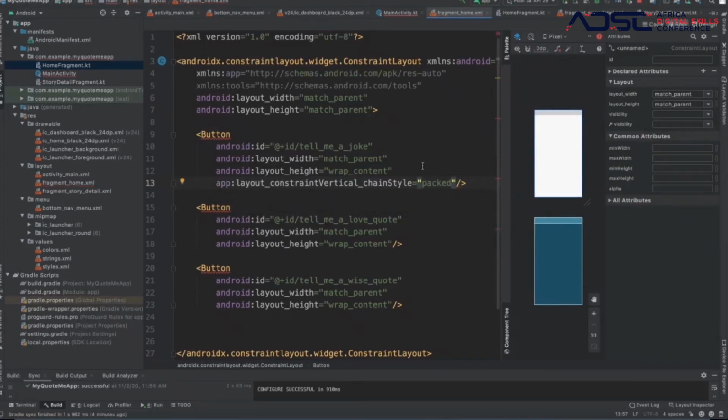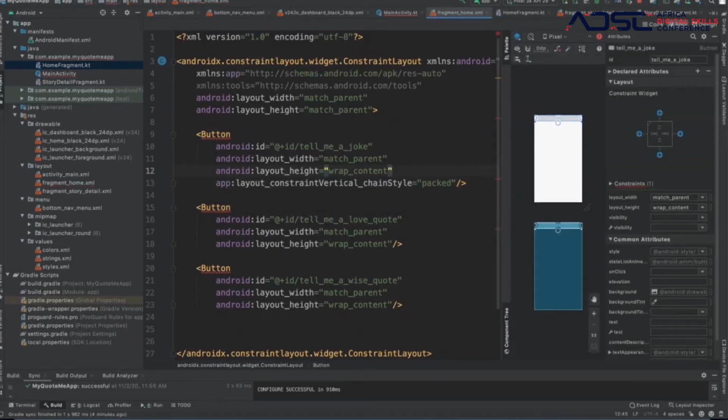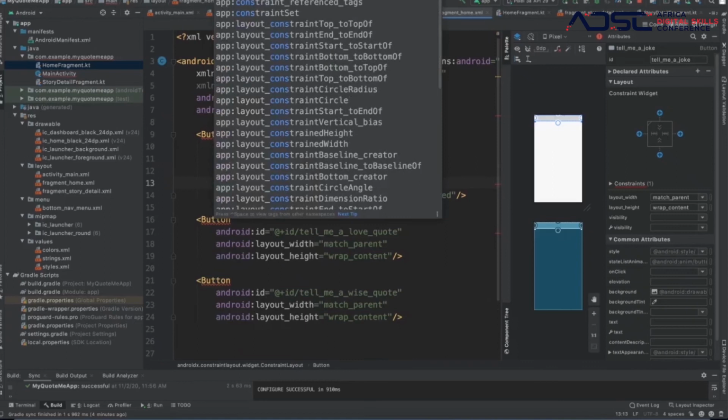Vertical chain, right? Vertical chain start part. And then we're going to have constraint. We're going to position it in the middle, right?